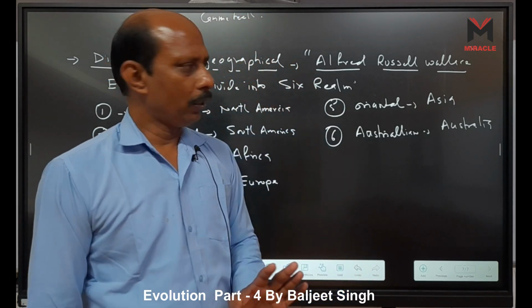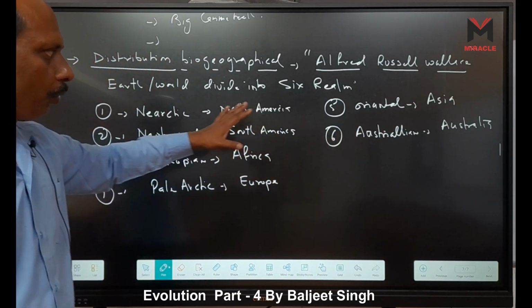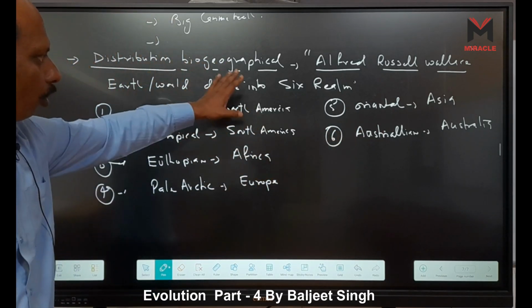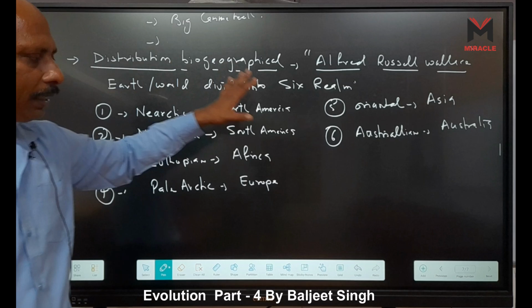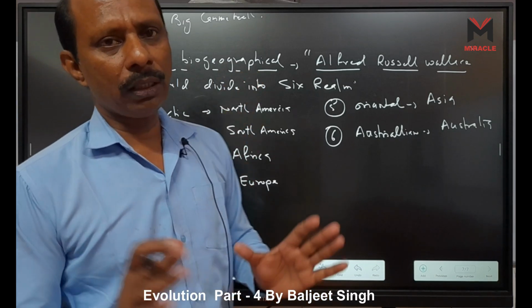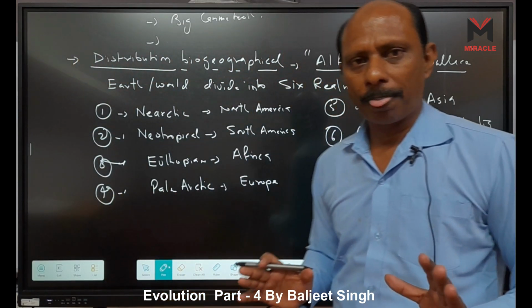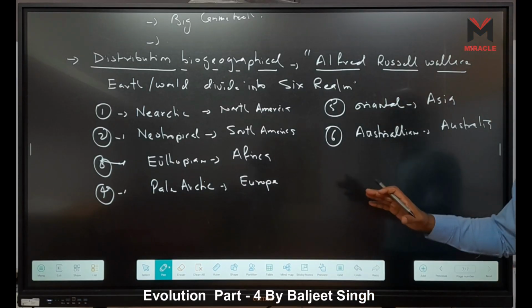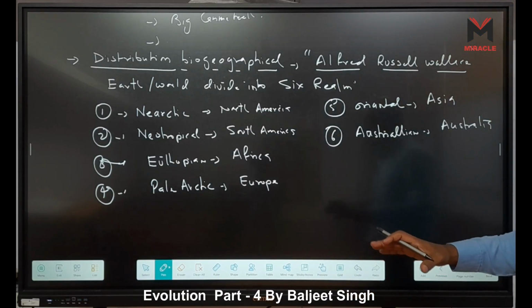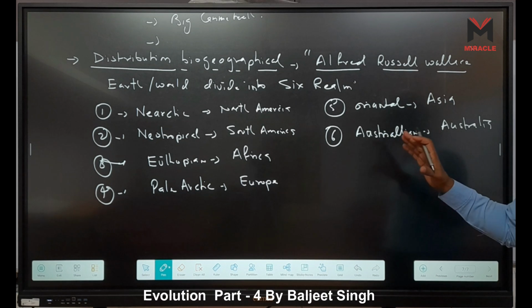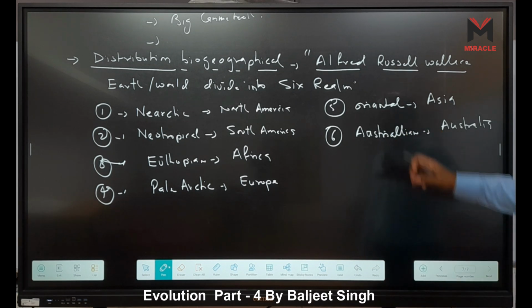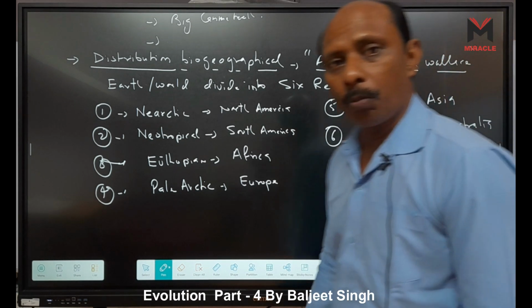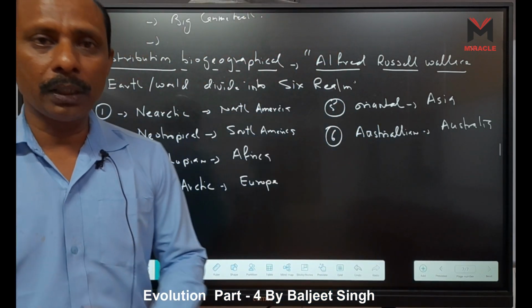So due to these biogeographical distribution evidences, it tells us how evolution occurs, right? Why does Australia have mostly marsupials, and why does Asia have none?